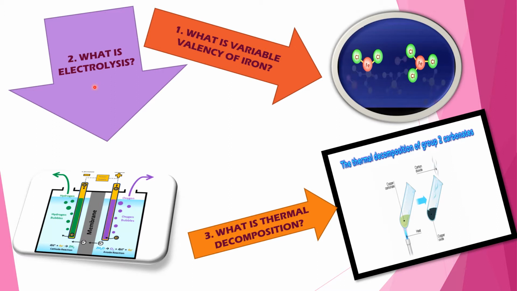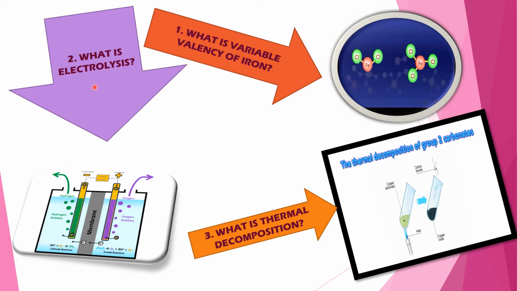The apparatus in which electrolysis of an electrolyte is done is known as voltameter. For the passage of electricity through the electrolytes in molten state or in solution, two metal rods, generally platinum metal, are dipped partially, called electrodes.